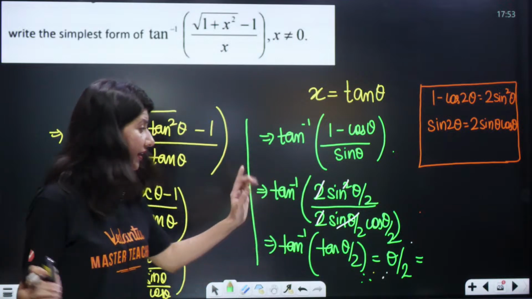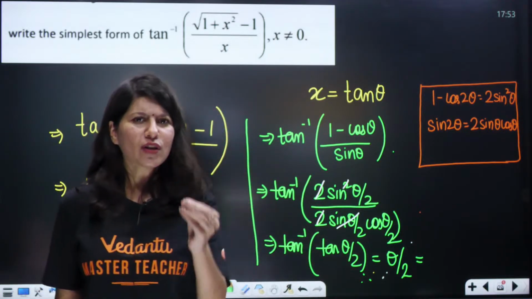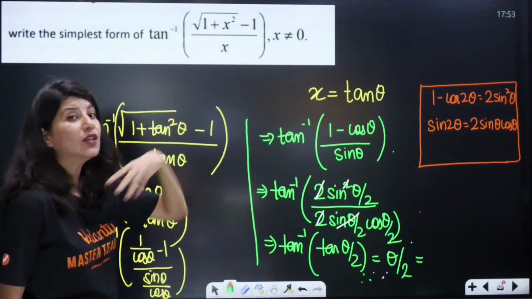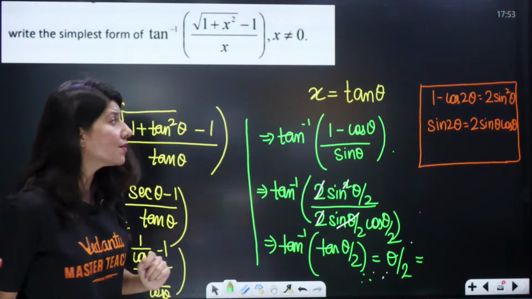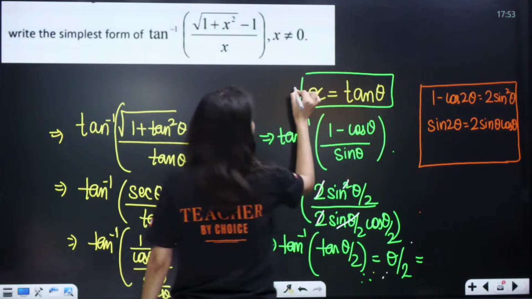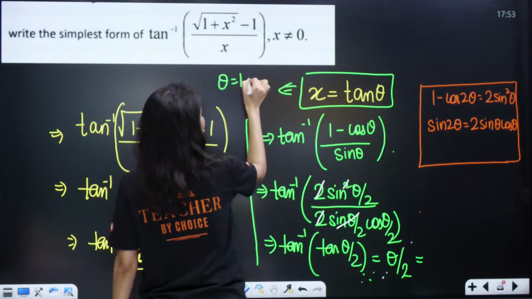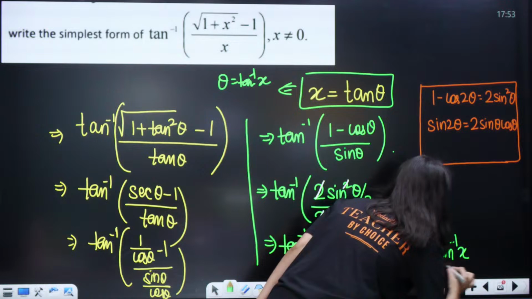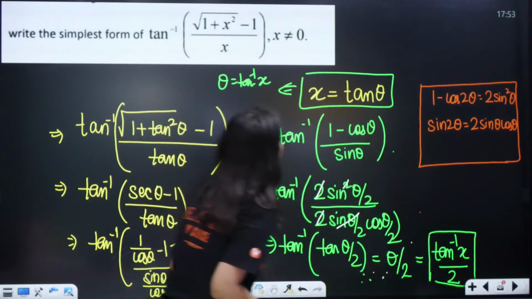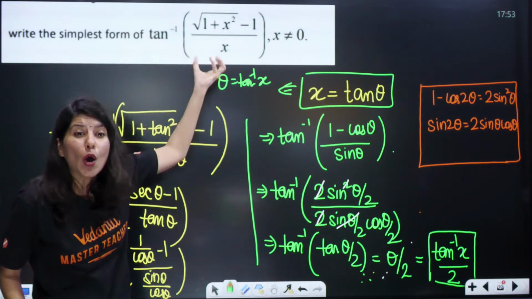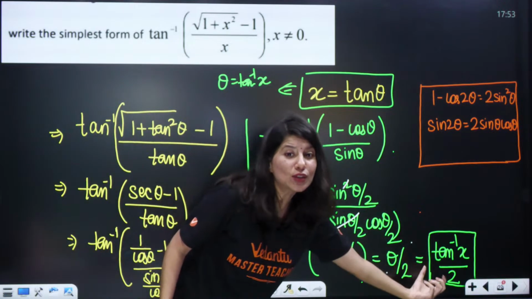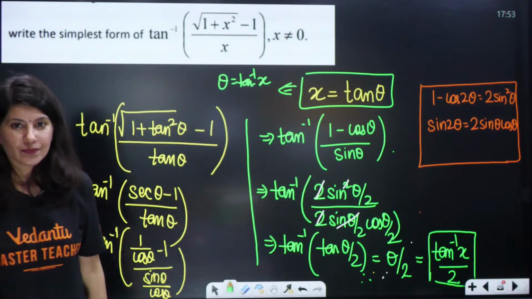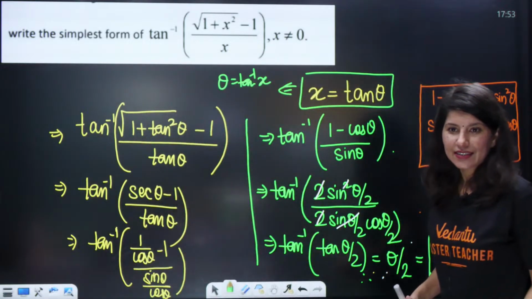But wait. If you write theta by 2 then half or 1 mark will get deducted, because the question is not mentioning theta. Theta is our introduced variable. So we need to convert. The last step is important. Now you know that x is tan theta. That means theta is tan inverse x. So this is going to be tan inverse x by 2, and this is the simplest form of this expression. So this complicated form has reduced to this form. Okay. Clear? I hope that this is clear.